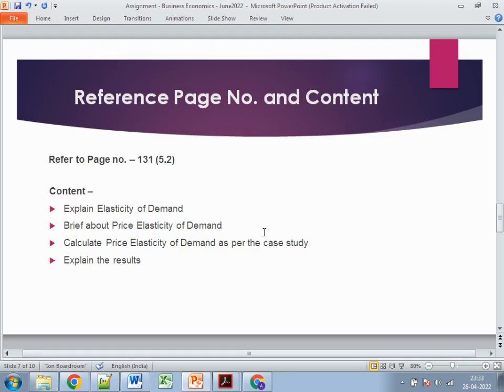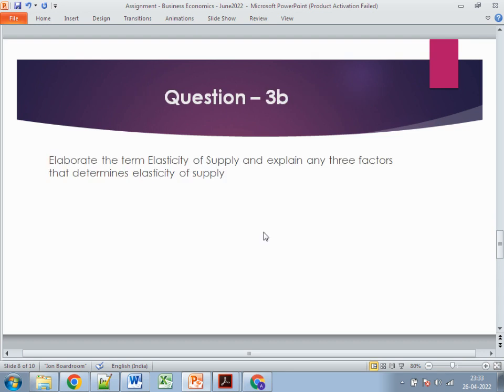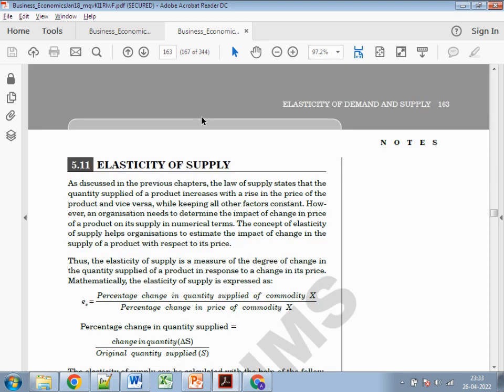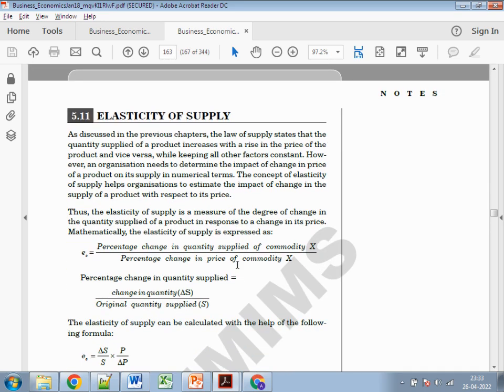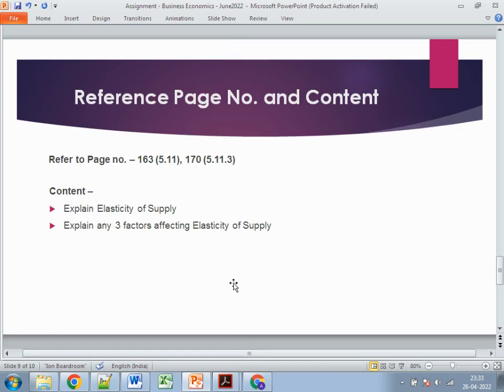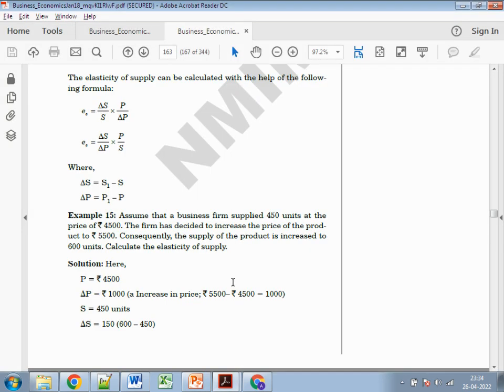So the third A question is clear. Moving to the third B question: elaborate the term elasticity of supply and explain the three factors that determine the elasticity of supply. It's page number 163. You just need to directly explain what is elasticity of supply. Maybe you can give one example, but it will be very long, so it's better to cut it short or skip it if you have more words, because more than 550 words will always decrease your overall marks.